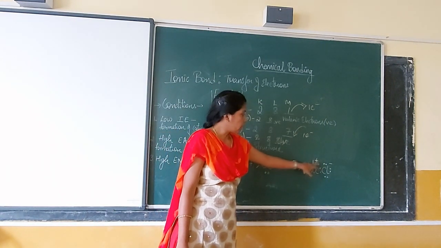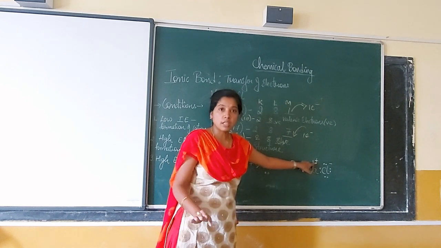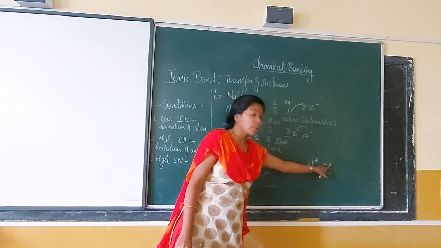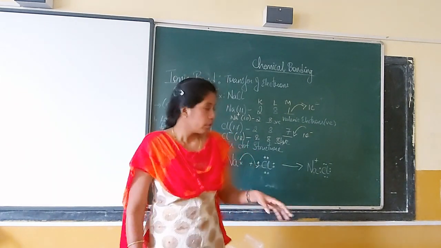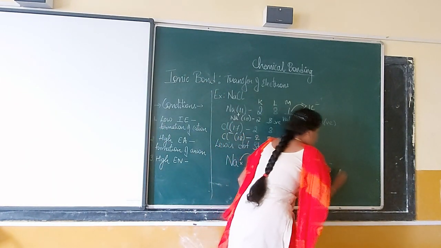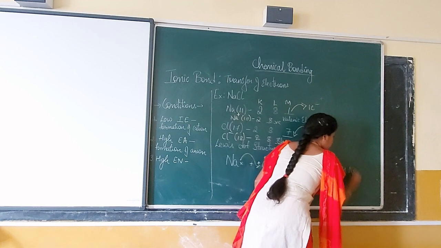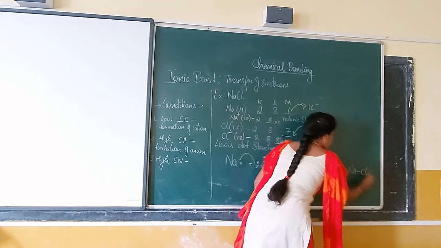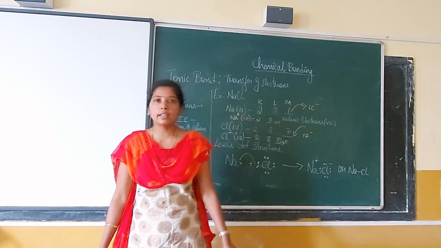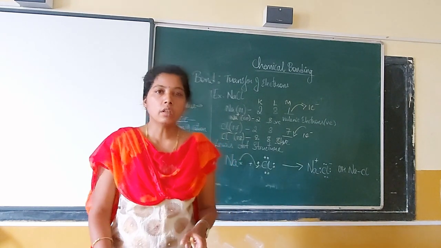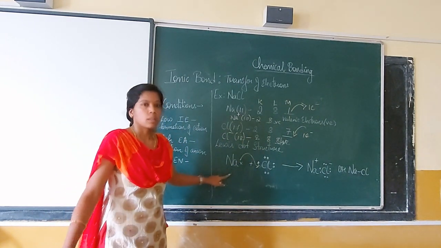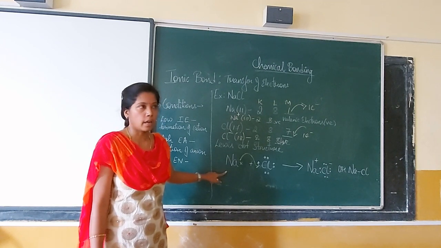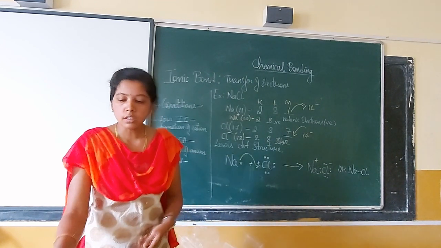Na becomes plus because it has lost the electron, whereas chlorine gets a negative sign because it has accepted the electron. Finally, you can represent it in the form of a bond: Na-Cl, one small line that indicates a bond, drawn just by a hyphen. This is how we get our ionic bond. So this is an example.